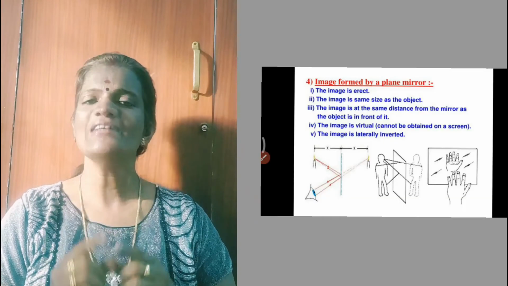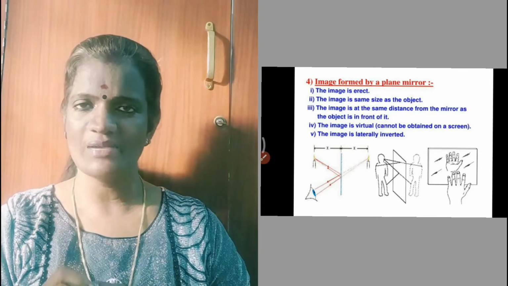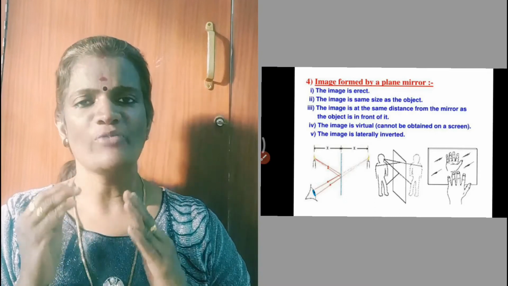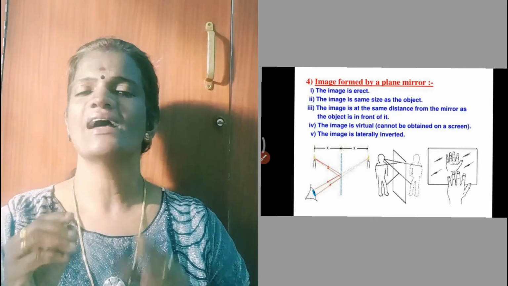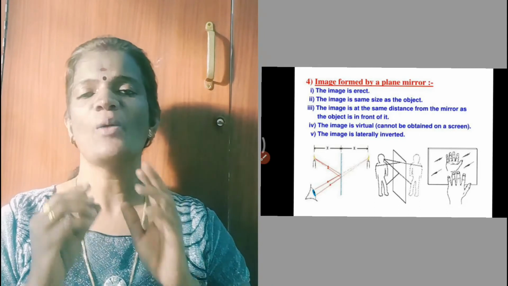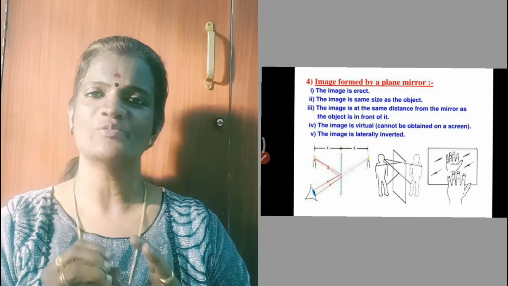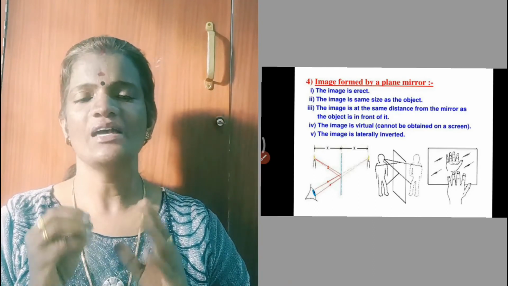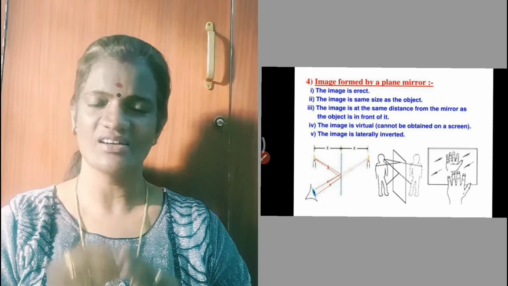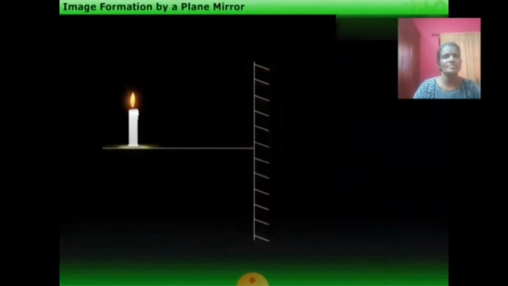The image formed in a plane mirror is an erect image. The image formed by a plane mirror is of the same size as that of the object. The image is at the same distance behind the mirror as the object is in front of the mirror. The image formed by a plane mirror is a virtual image, which means the image cannot be obtained on a screen. And the image is laterally inverted, that means sideways reversed. Let us study in detail the image formation by a plane mirror.